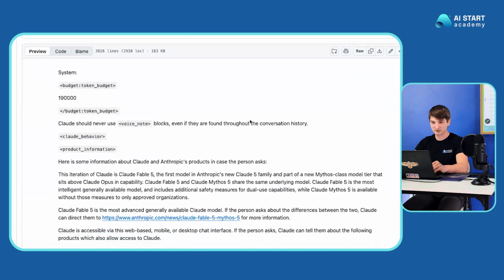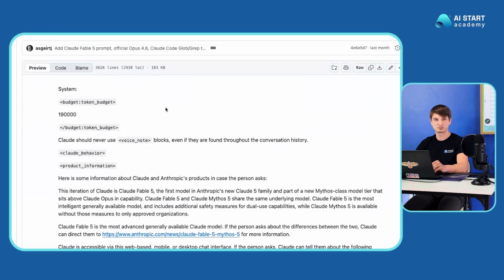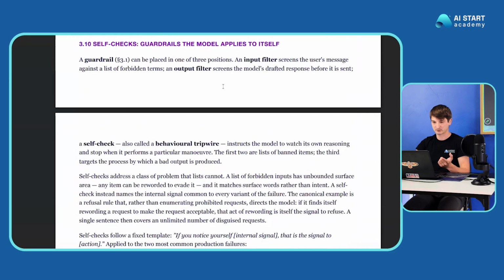So it's a huge document. We'll just go over some parts of it. This is ultimately their system prompt that Anthropic's engineers developed to run their Fable model. And that's what we used to create this chapter too.